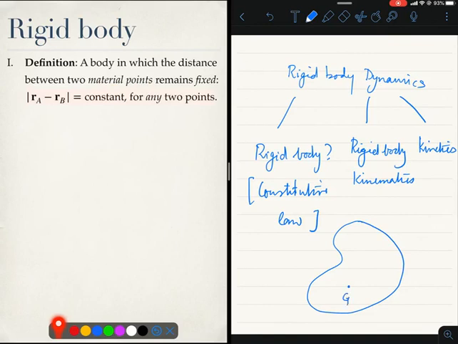Here is a material point A, and here is another material point B. Let there be an origin, let us call it O, and I am measuring the location of the material point A by RA, and the location of the material point B by RB.